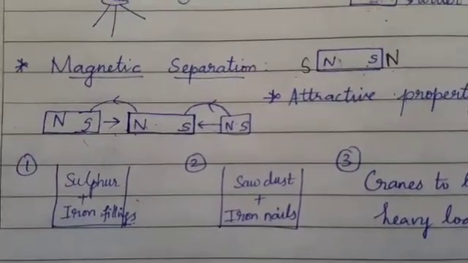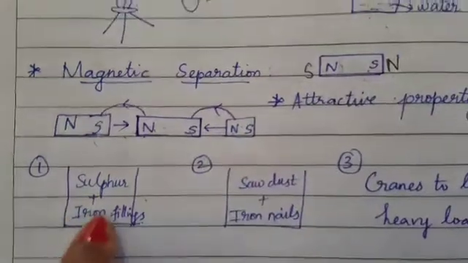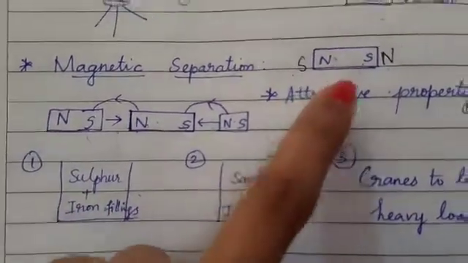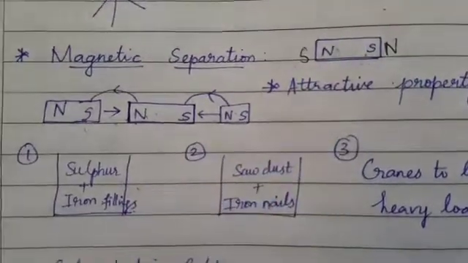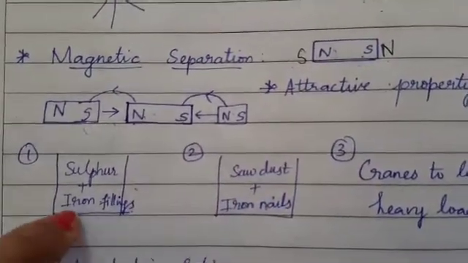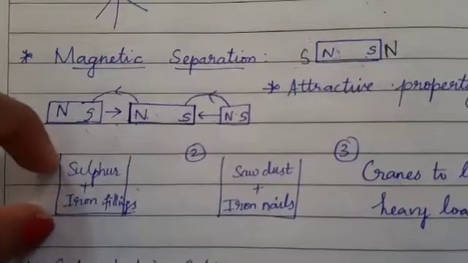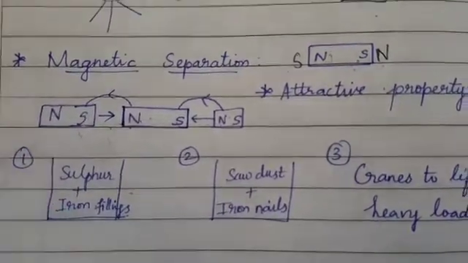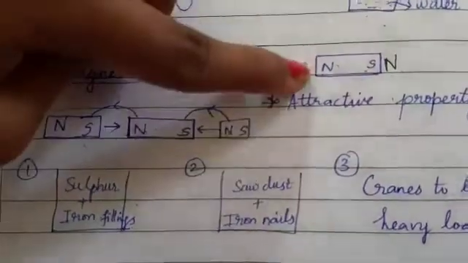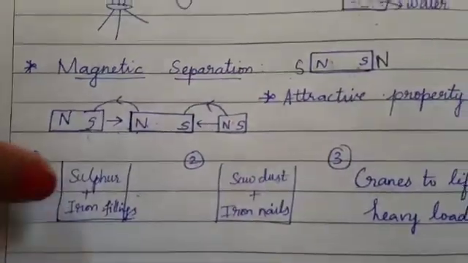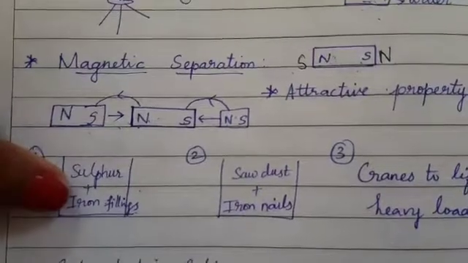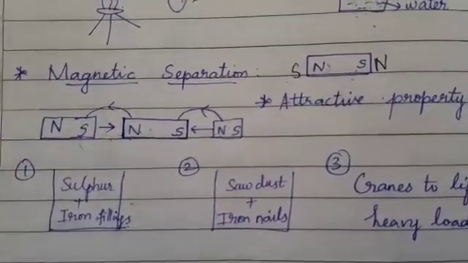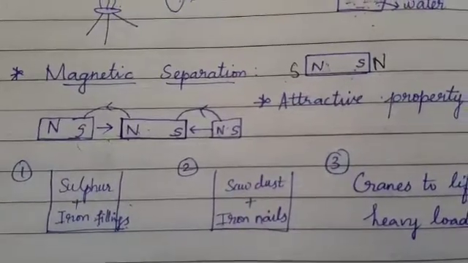For this I am using a magnet, because iron has the ability to get attracted by a magnet. When I bring a magnet near this beaker, the iron filings alone will be attracted to the magnet, and only sulfur will be left over in the beaker. By this method, I can separate the substances.